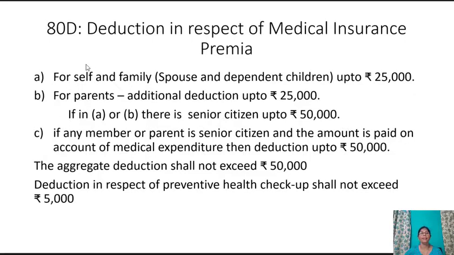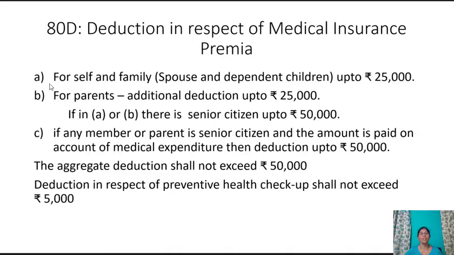Section 80D, deduction in respect of medical insurance premium. This is for self and family, spouse and dependent children, up to rupees 25,000. For parents, additional deduction up to rupees 25,000.